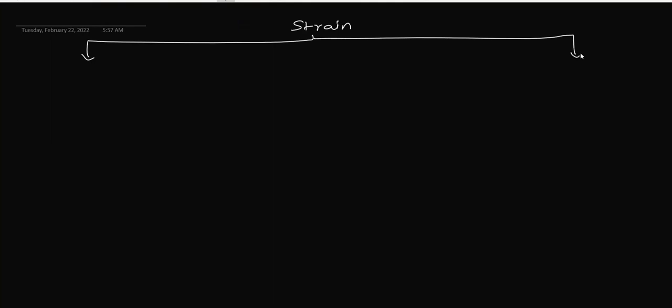Now we are going to study different types of strain. First one is tensile strain, or this also can be called longitudinal strain.